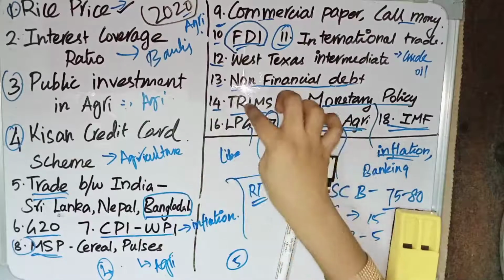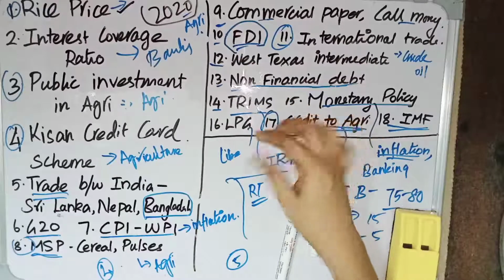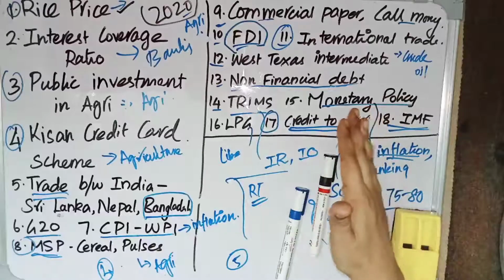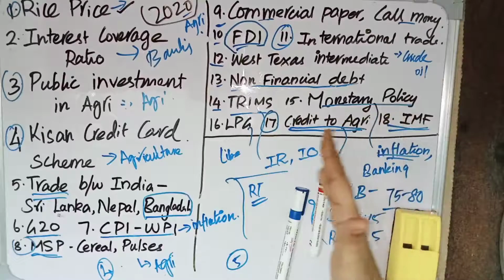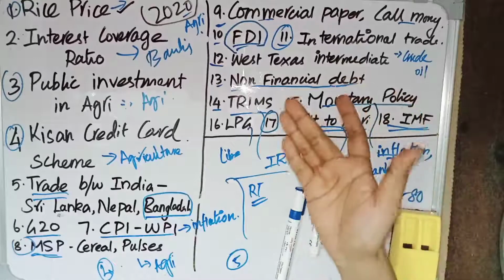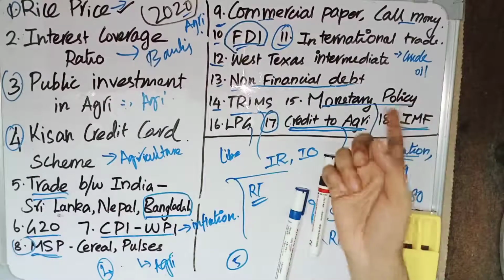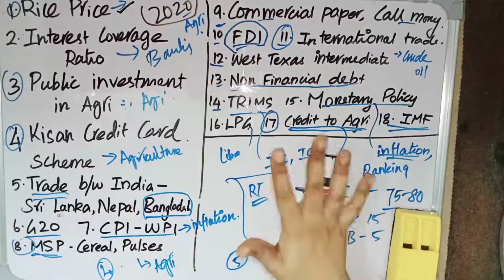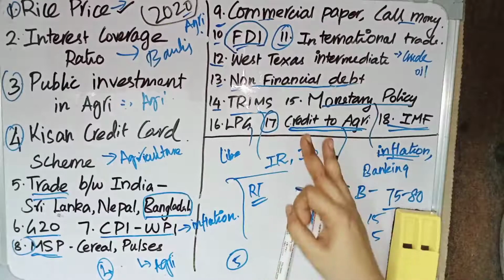The 14th one is TRIMS. TRIMS is from international relations or international organizations. So the agreements which we have internationally, we have white box, amber box, green box, blue box, agreement on agriculture, GATT agreement. We have many agreements relating to economy. See about World Trade Organization, World Bank, and IMF.